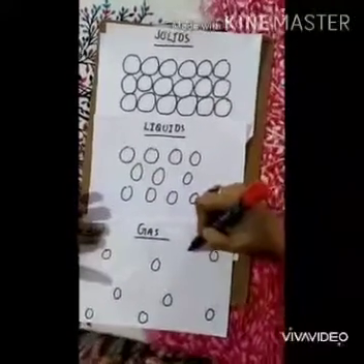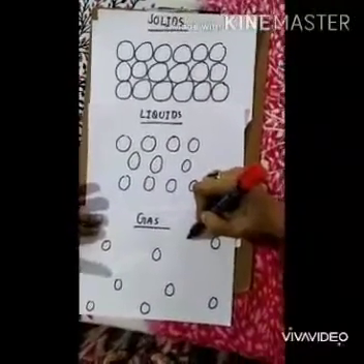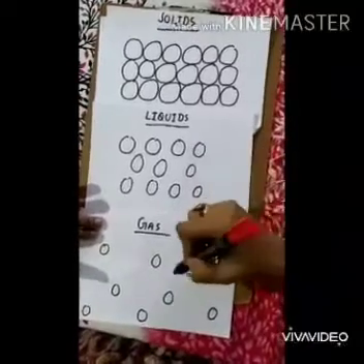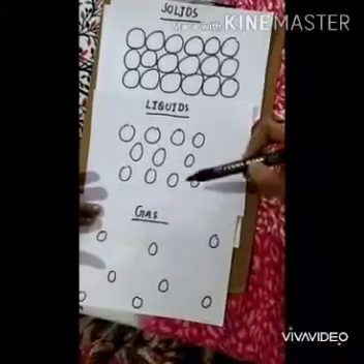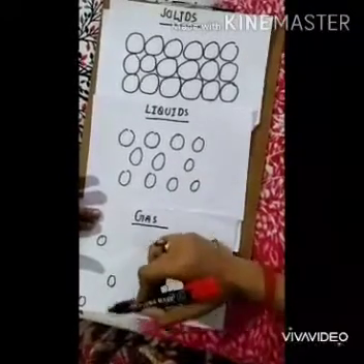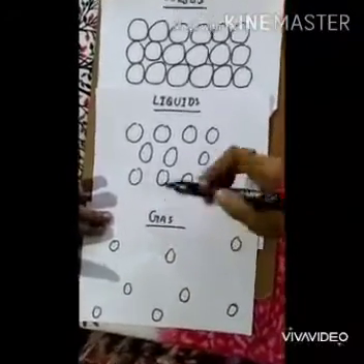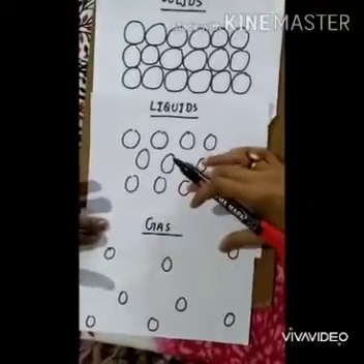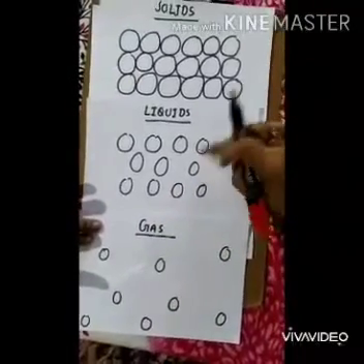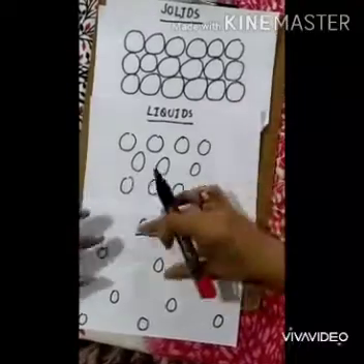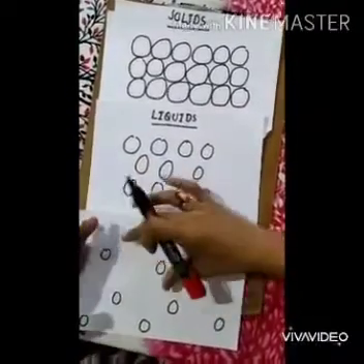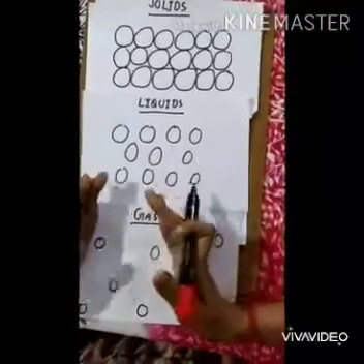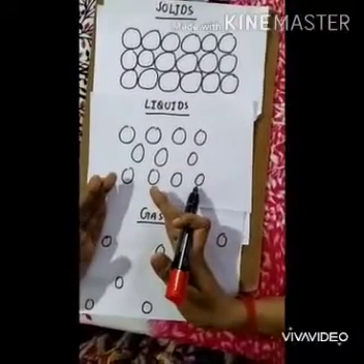Now let us move to gas molecules. If you compare liquid and gas, you can see that the particles of gases are far apart. They are moving here and there randomly. So the movement of particles is more in gas as compared to liquids and solids. The distance between the particles is very high, which means the attraction between the particles will be very less.